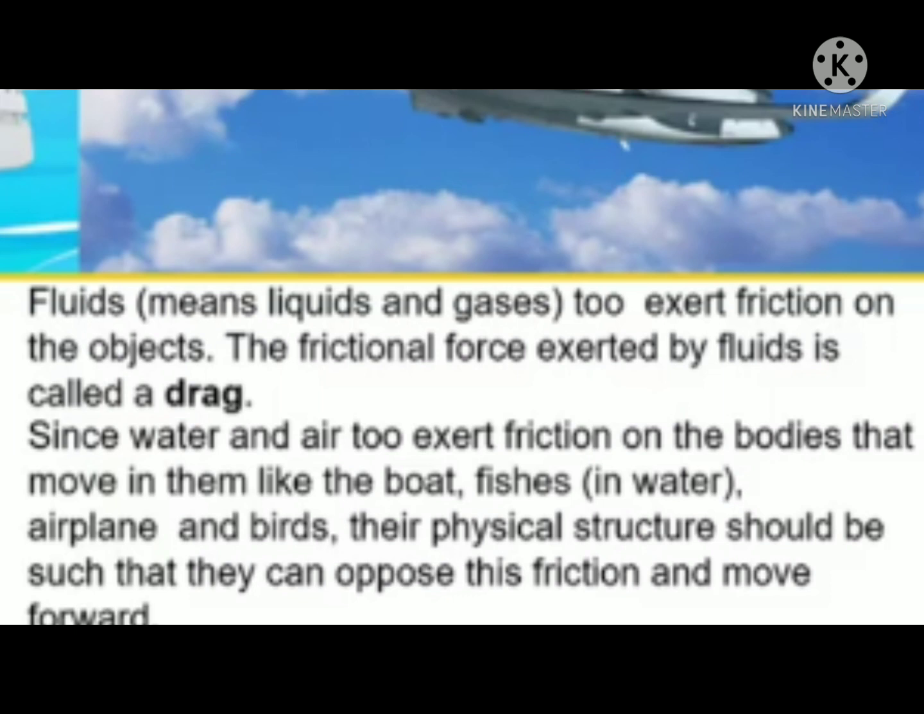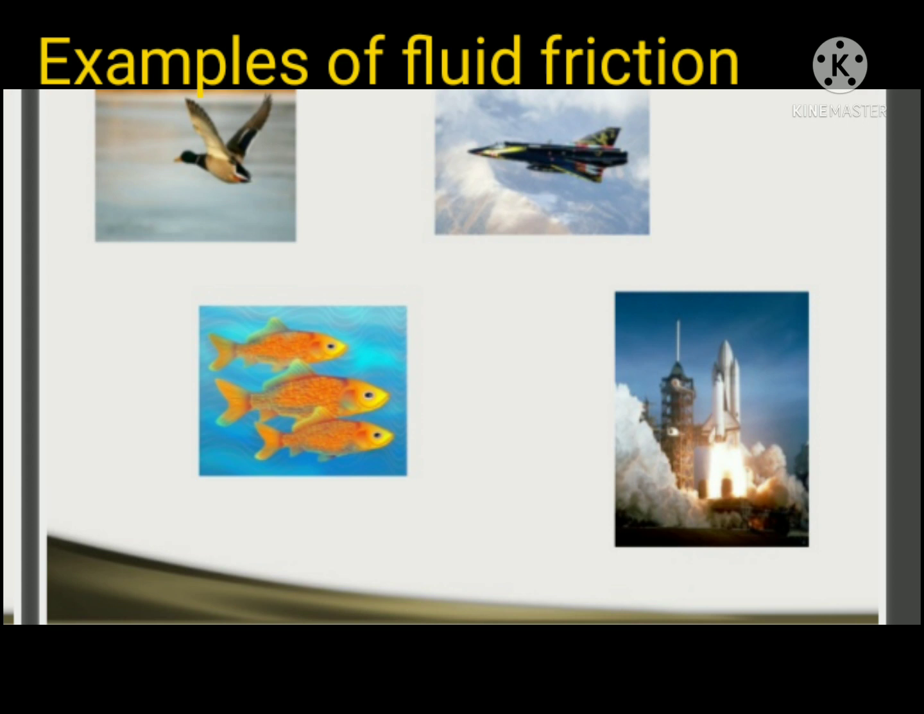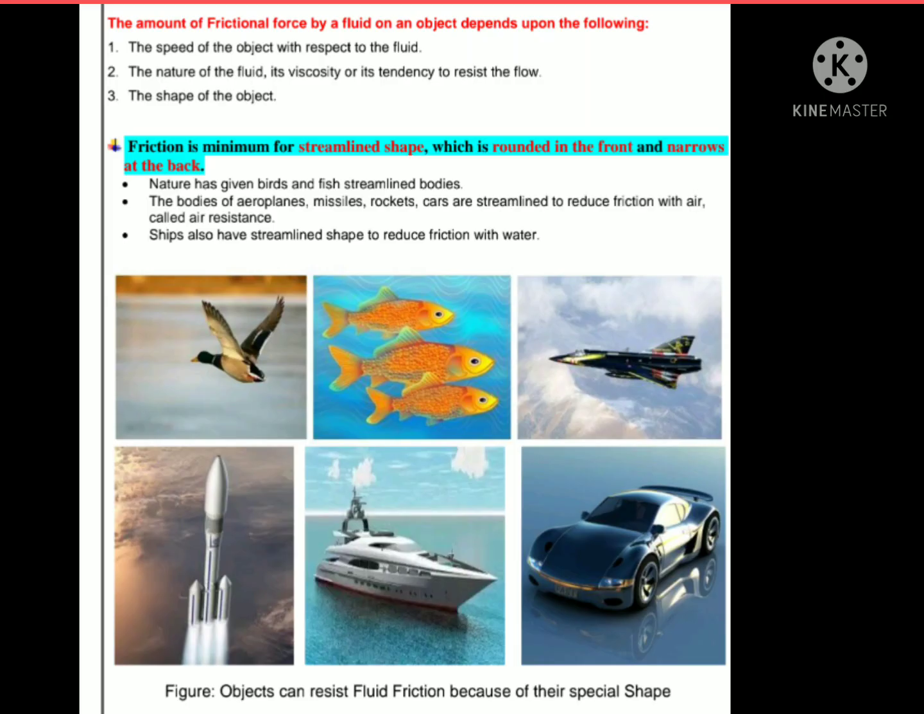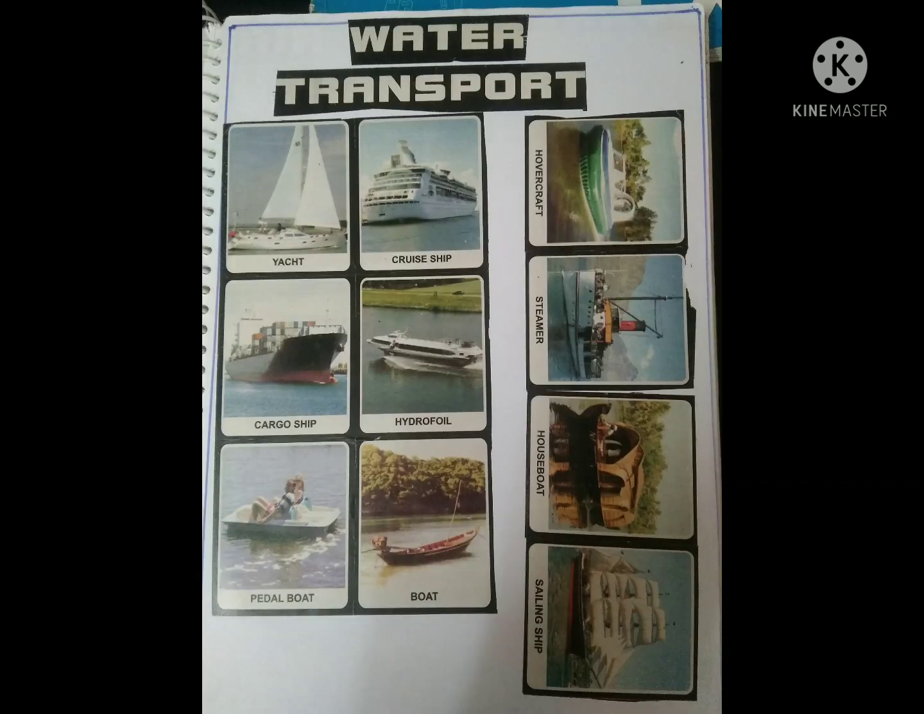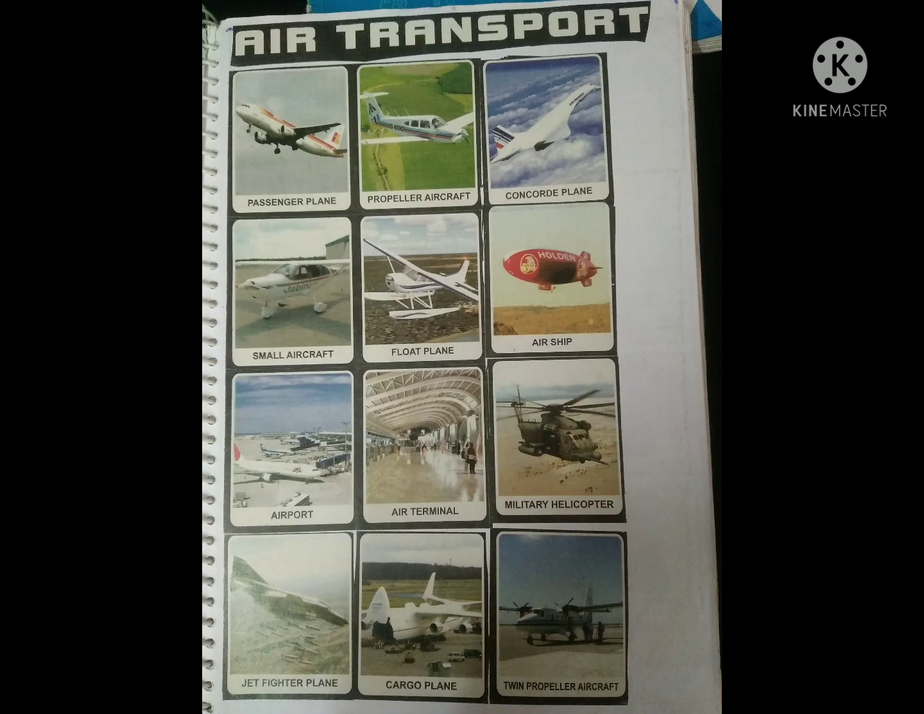Look at this picture, students, and write points in your notes. Examples of fluid friction: these objects are moving while opposing the fluid friction. Students, look at this picture, water transport and air transport. These water transport vehicles and air transport vehicles oppose the fluid friction to move.